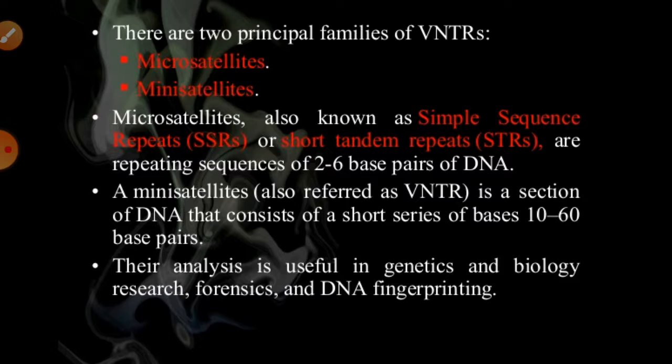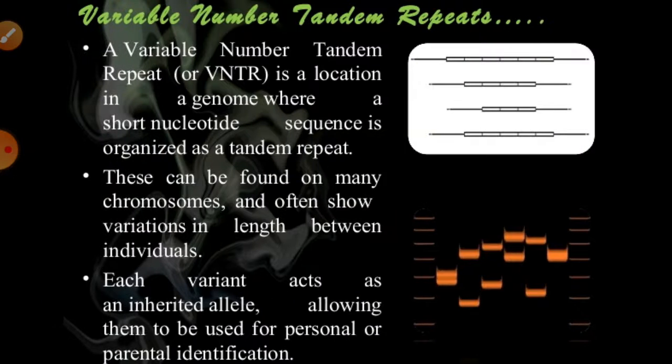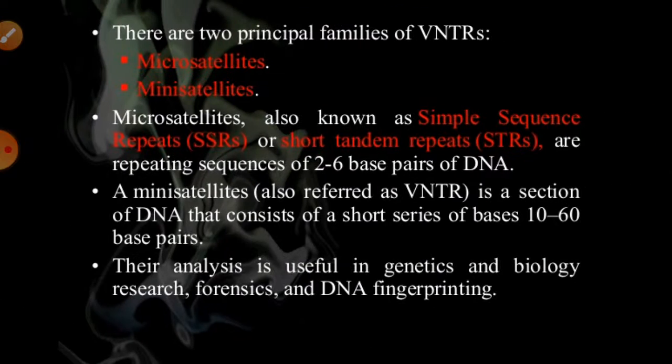Especially, if we talk about DNA, then on the basis of the density gradient, DNA can be distinguished into two types. Number one is known as bulk DNA, that is at least 99.9%. It is coding, it is working. But on the other hand, there is another DNA known as satellite DNA, which is generally 0.1%, and that is non-coding. So we have to know about that non-coding DNA.